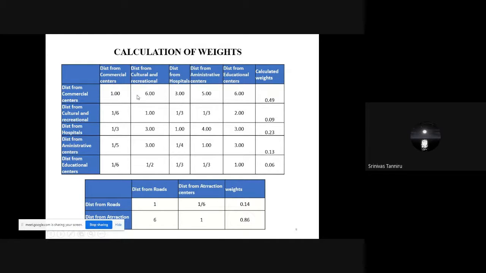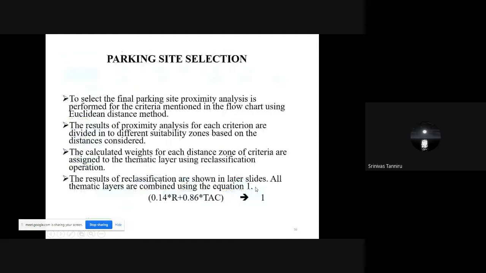That is why we have given a rating of 6 on a scale of 1 to 9 for distance from the commercial center when comparing it with the cultural center. In this fashion, the entire matrix is created and the weightages are calculated, and in the same fashion the level 1 weights are also calculated. These weights are used in this particular relation for calculation of the parking site suitability index map.